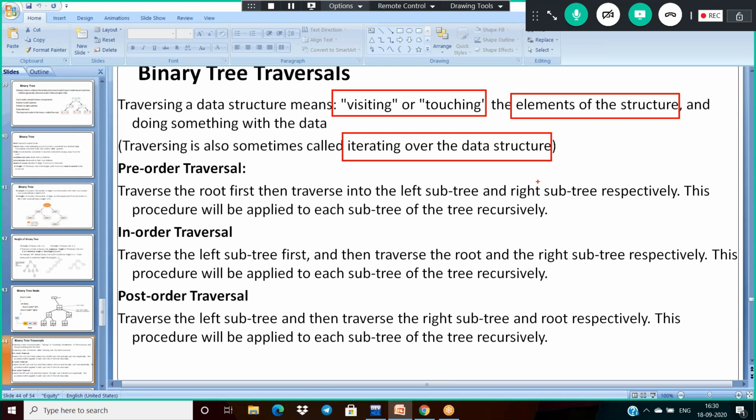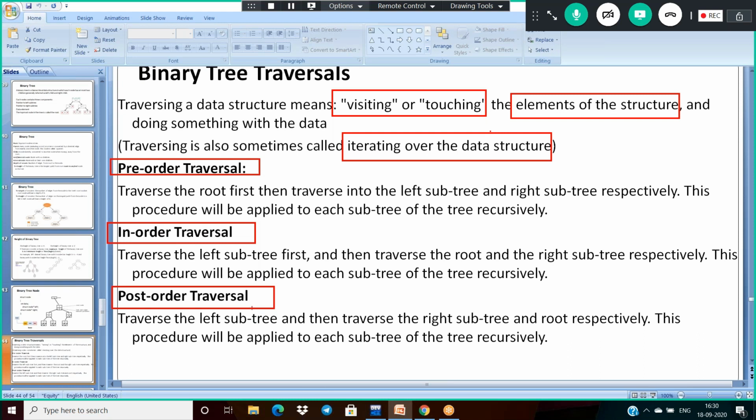Okay. And basically, how many types of tree traversal mechanisms are there? There are three types. The first one is pre-order traversal, the second one is in-order traversal, and the third one is post-order. Sir, what is the difference between pre-order, in-order and post-order traversal?